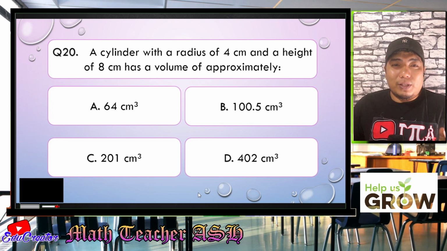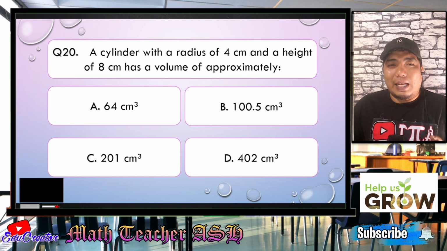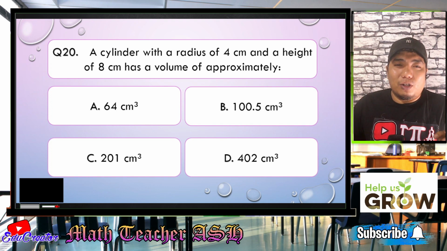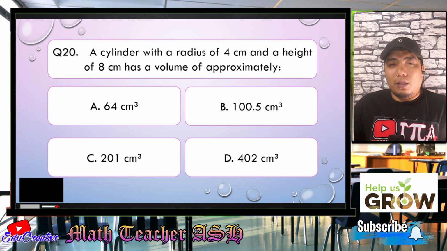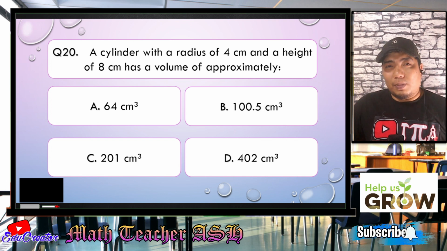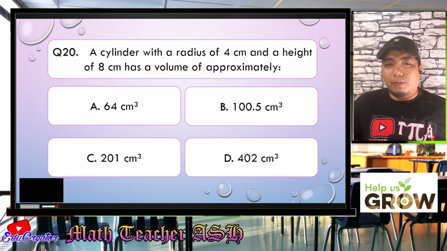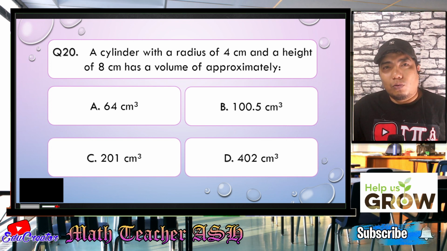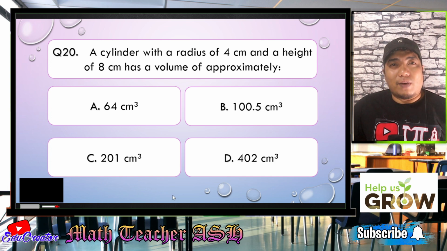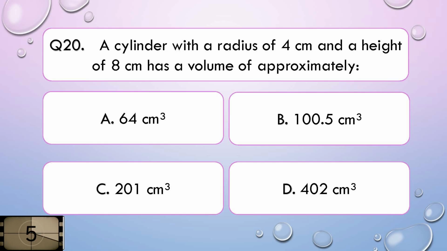A cylinder with a radius of 4 centimeters and a height of 8 centimeters has a volume of approximately, is it A, 64 cubic centimeters, B, 100.5 cubic centimeters, C, 201 cubic centimeters, or D, 402 cubic centimeters? I'll give you 5 seconds to think about your answer.